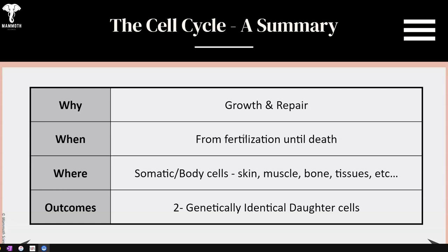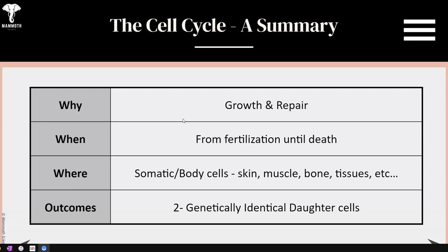Why does it happen? Well, growth and repair. When does it happen? Mitosis, the cell cycle that is asexual reproduction, occurs from fertilization until death. So when the sperm and egg come together and make the zygote, from the zygote on, that zygote goes from 1 cell to 2 to 4 to 8, and it grows, it doubles every time. That is mitosis, and it occurs until death.